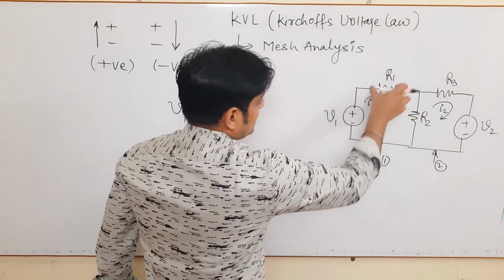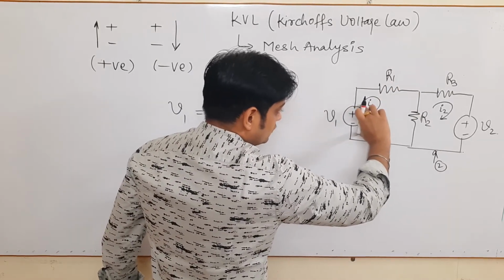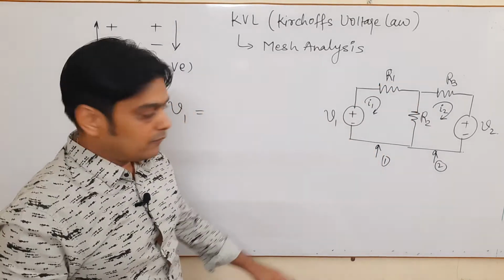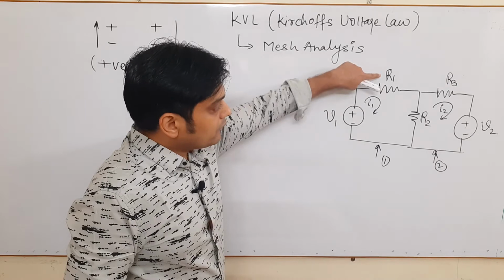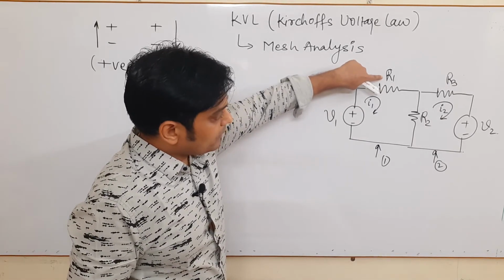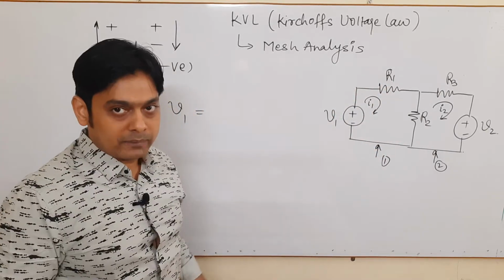No, but there is a resistance and a current. So the voltage source present in a mesh is equal to the sum of voltage drops across the different resistances as the current flows through them.